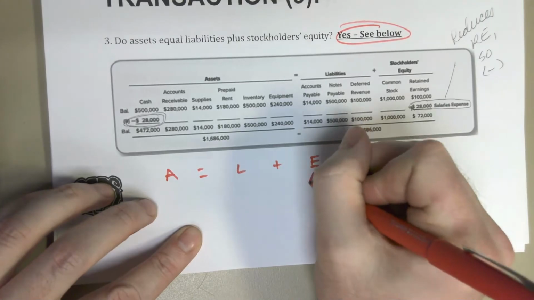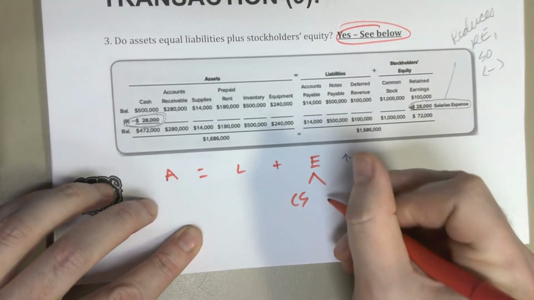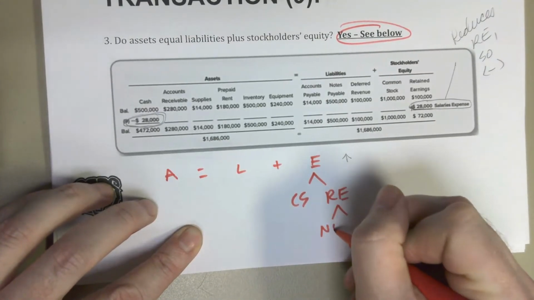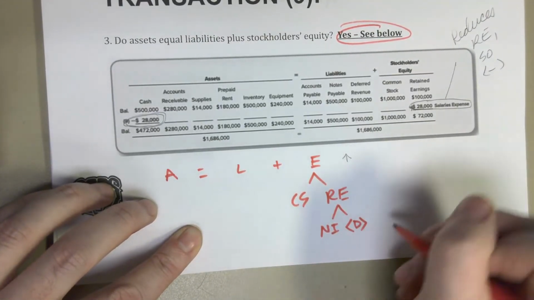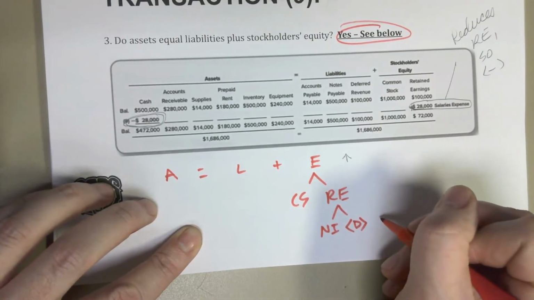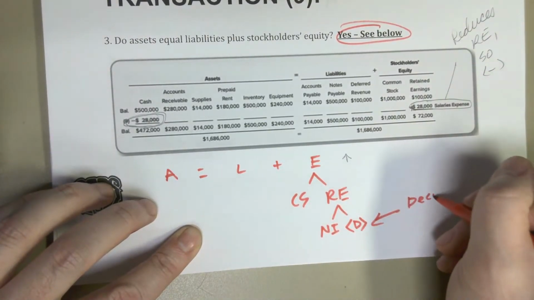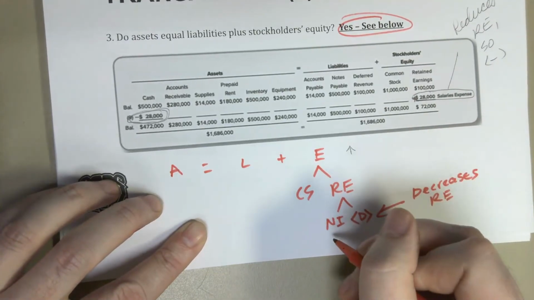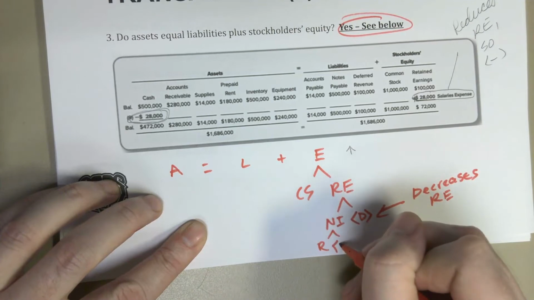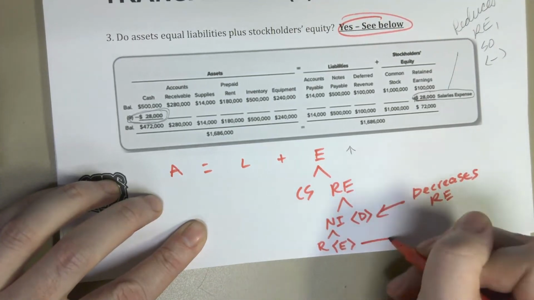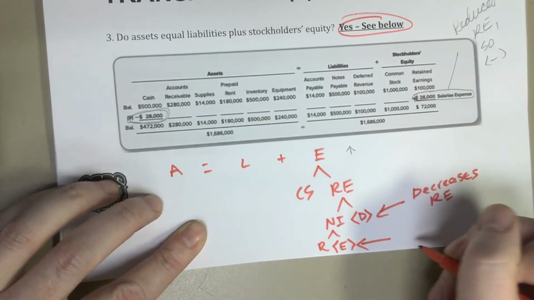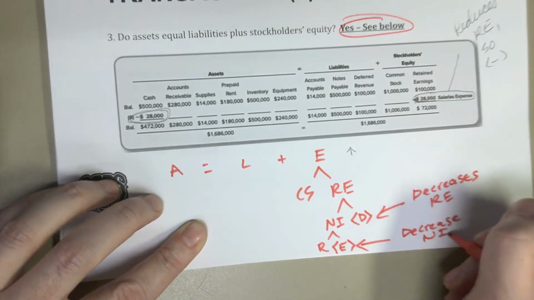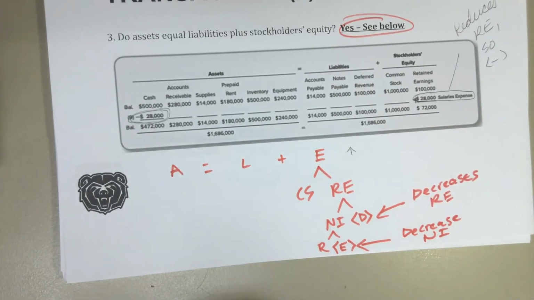What is equity? Well, we know that equity is right now our common stock and our retained earnings. Well, we know there are more components of retained earnings. Net income and dividends. Again, notice I put this in a negative because it decreases retained earnings, right? Well, what is net income? Net income is your revenue and your expenses. Again, notice I put that in negatives because expenses decrease your net income.